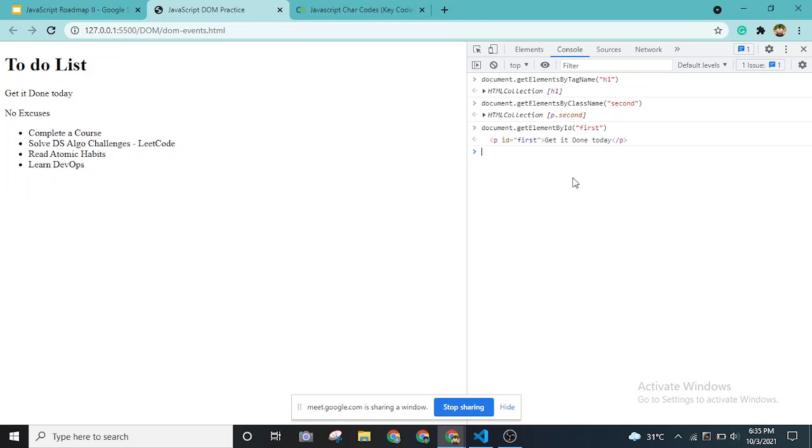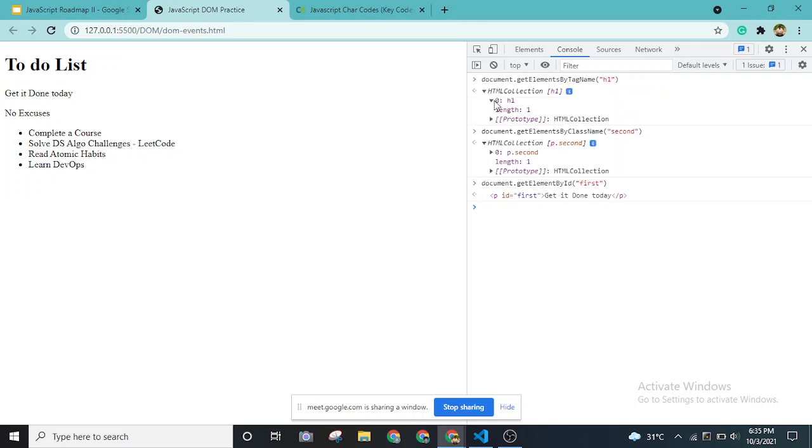This is like accessing whatever code was there in HTML using JavaScript. These are the three main selectors that we use in our day-to-day web development projects. But this is not quite right, it is a very lengthy process. As you can see, there are a lot of unwanted things over here.